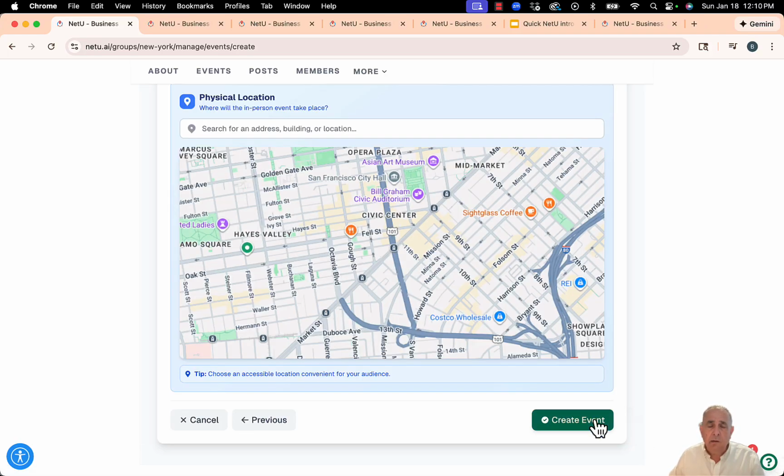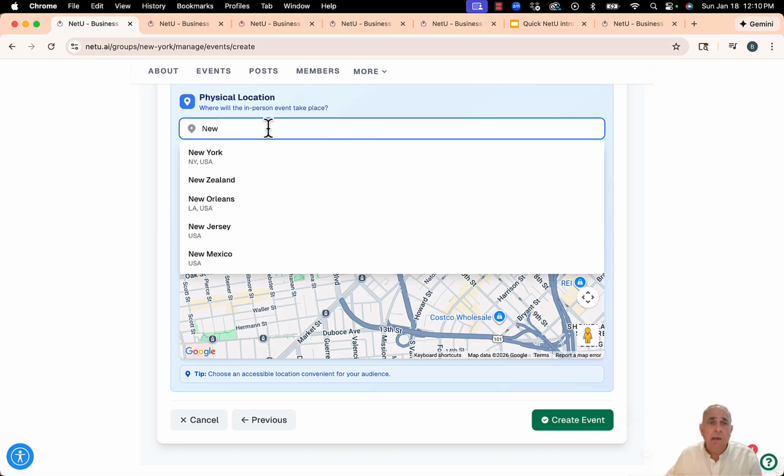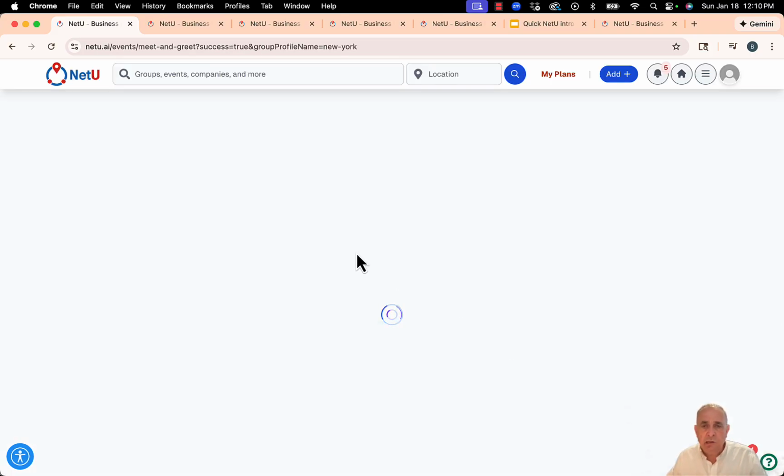And now I'm gonna click on next. I'm gonna say select location. Maybe I wanna select this event is in New York City, and I'm gonna click in here. You can be specific on the address, but for now I just put in general where the event is located.